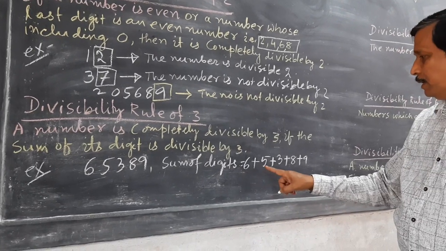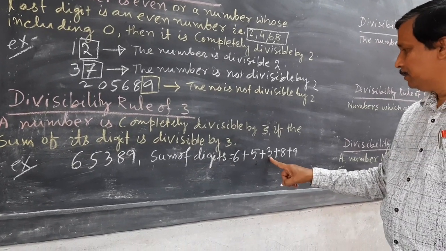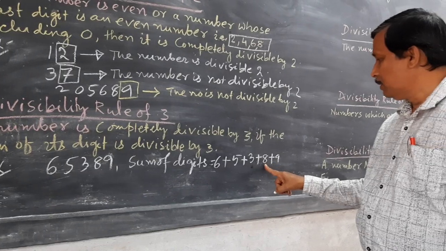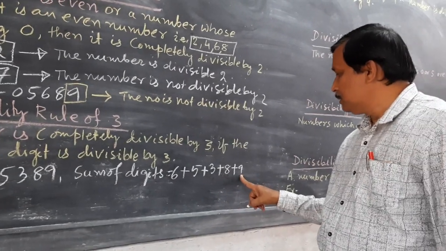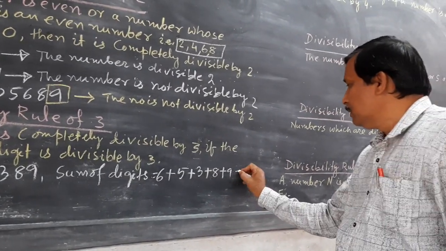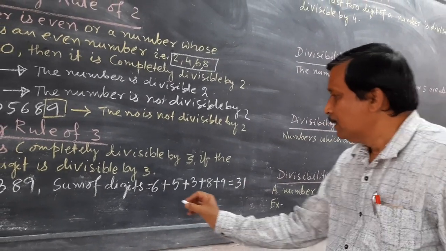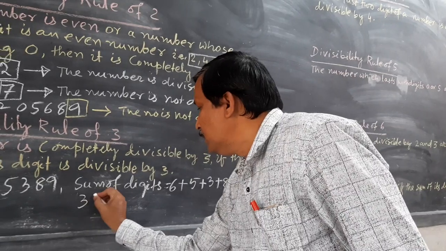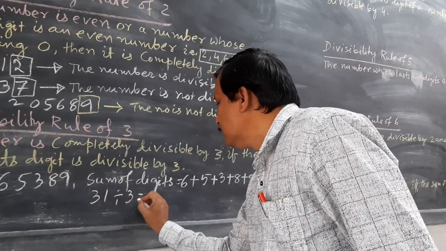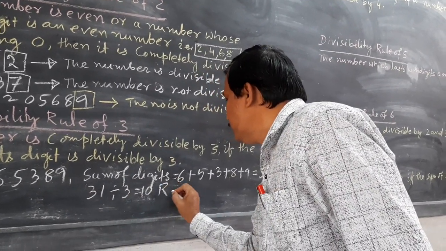So you take all the digits' sum. 6 plus 5 is 11, then plus 3 is 14, plus 8 is 22, plus 9 is 31. So 31 divided by 3 is 10 and the remainder is 1.